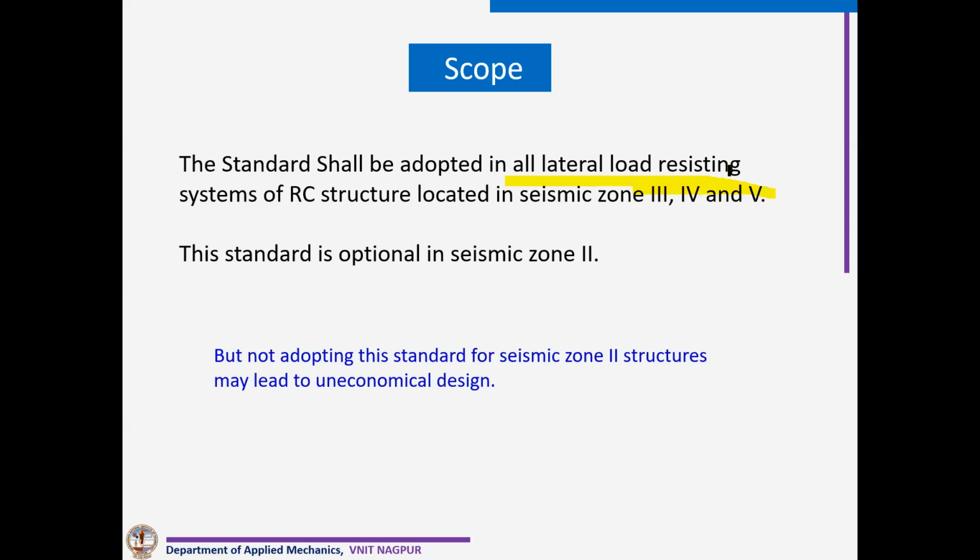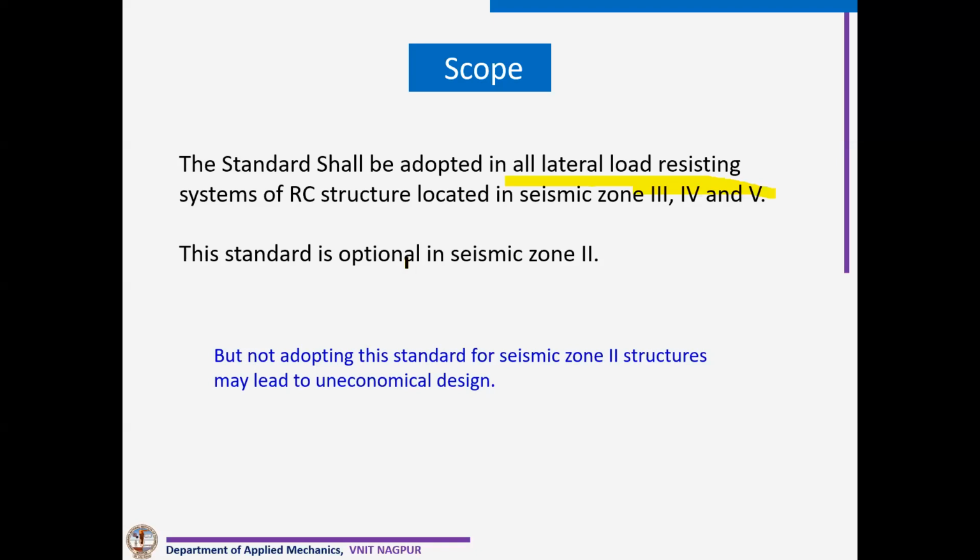But if we adopt this particular code, we are reducing our earthquake forces by almost 2/3 as compared to not adopting this, because by adopting this code our R value will be 5, and by not adopting this, our R value will be 3. So there will be an increase in earthquake forces if we are not adopting this particular code.